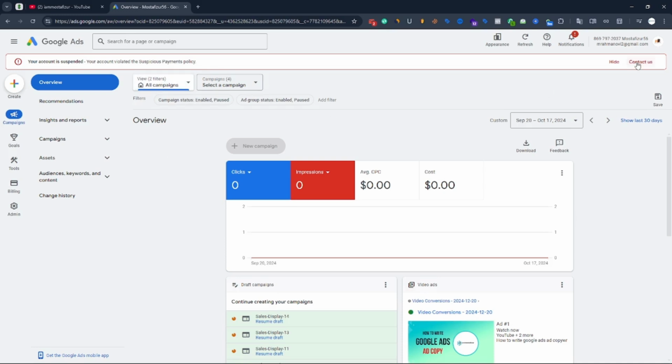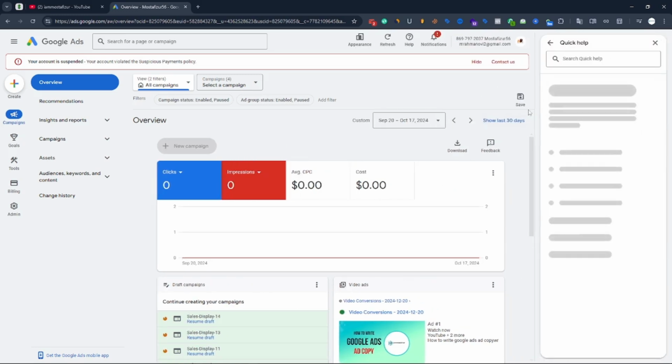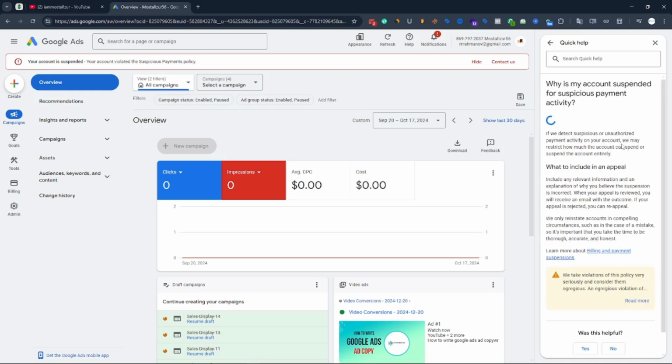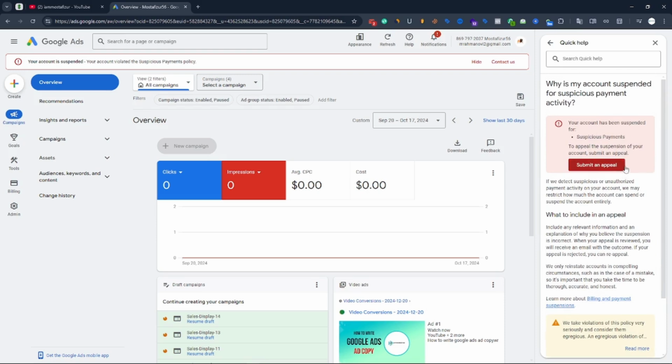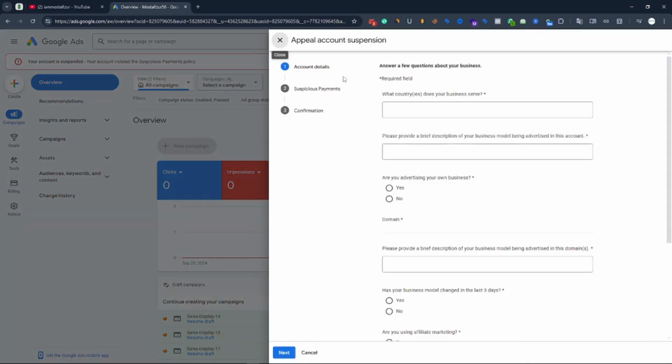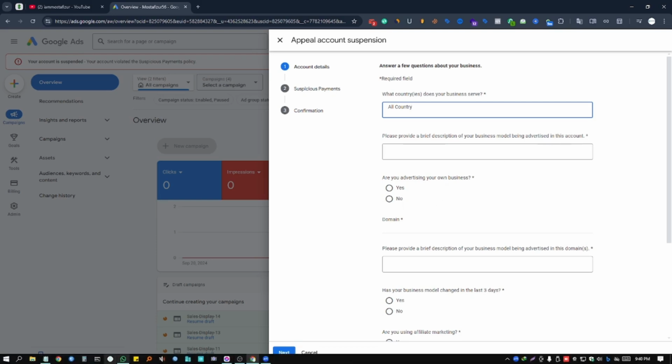So firstly we click on the contractor section, and after that we get an appeal section here. Probably it is loading. Okay, you see submitted appeal. Here you see, does your business serve your country? I just write all countries. After that they are saying please provide a brief description of your business model being advertised in the Google account. So I write a message here.